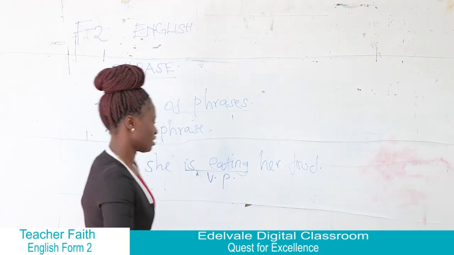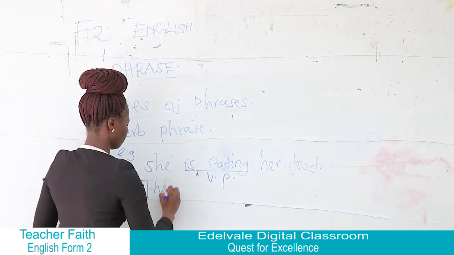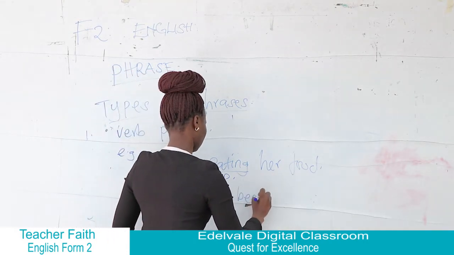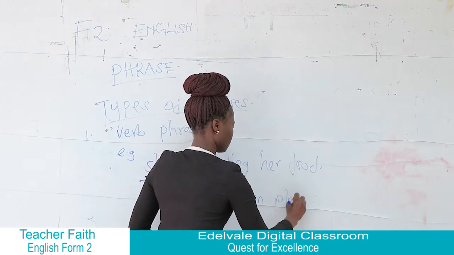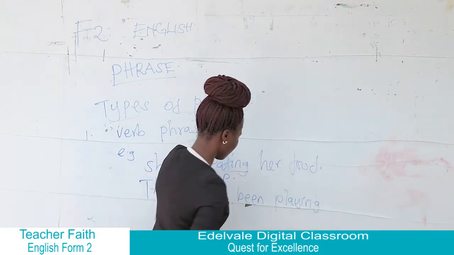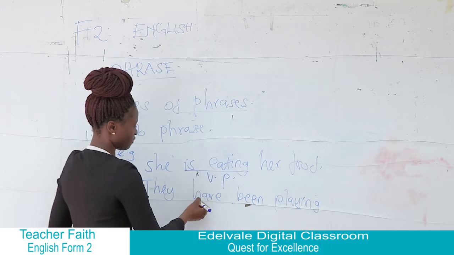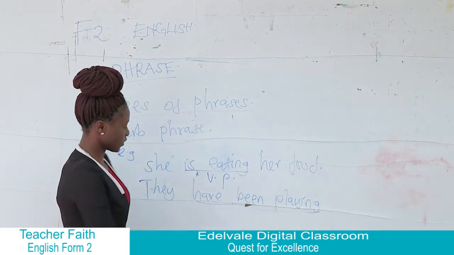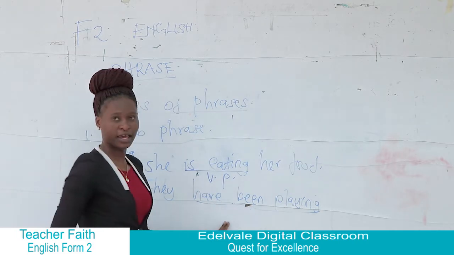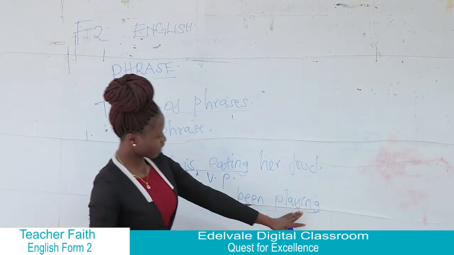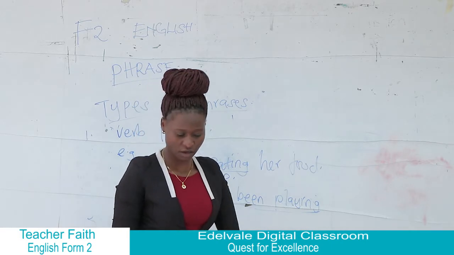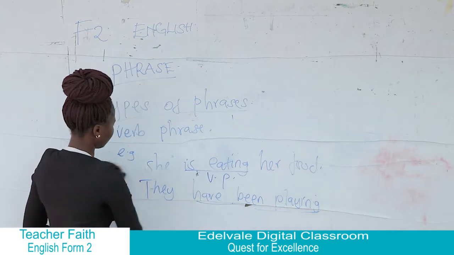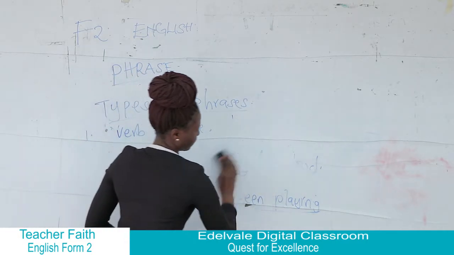So we can say, they have been playing. So we have have been playing being our verb phrase. So we have have and been as the helping verbs in that sentence, and we have playing as our main verb in that sentence. Next, let's have the next type of phrase there.